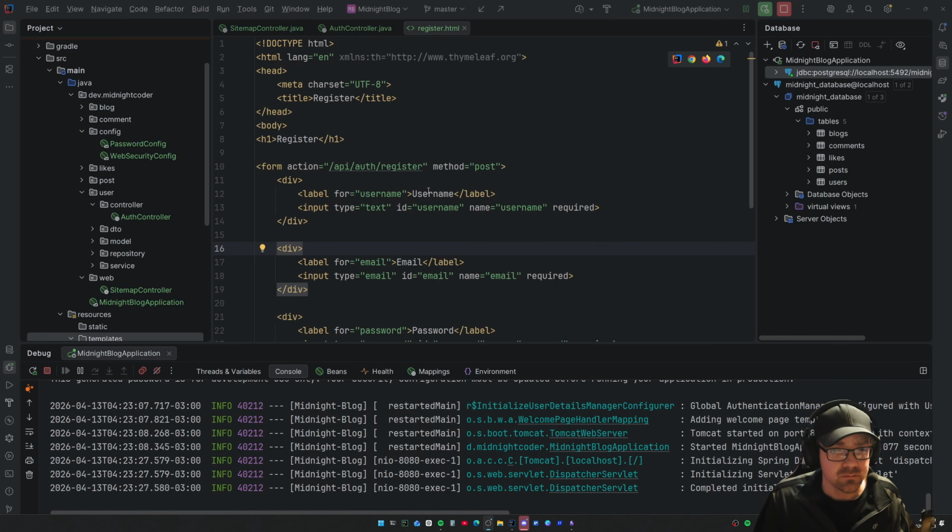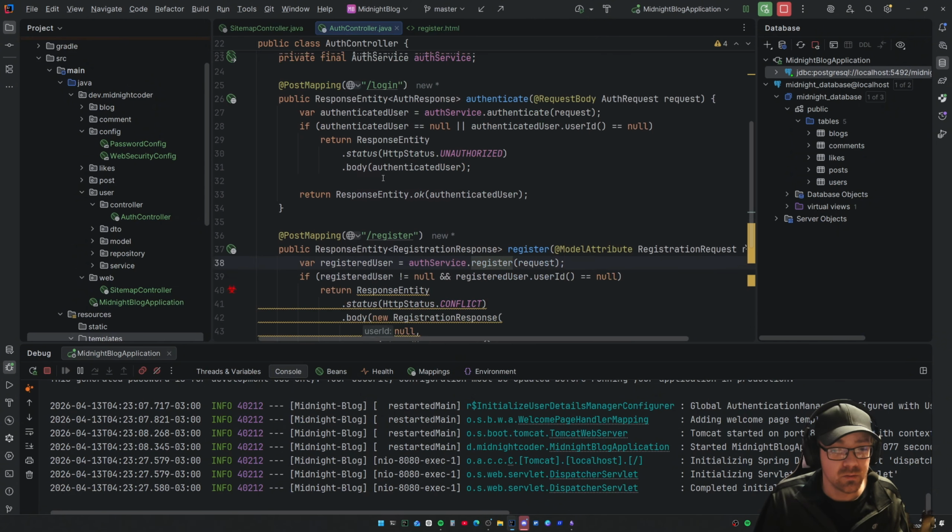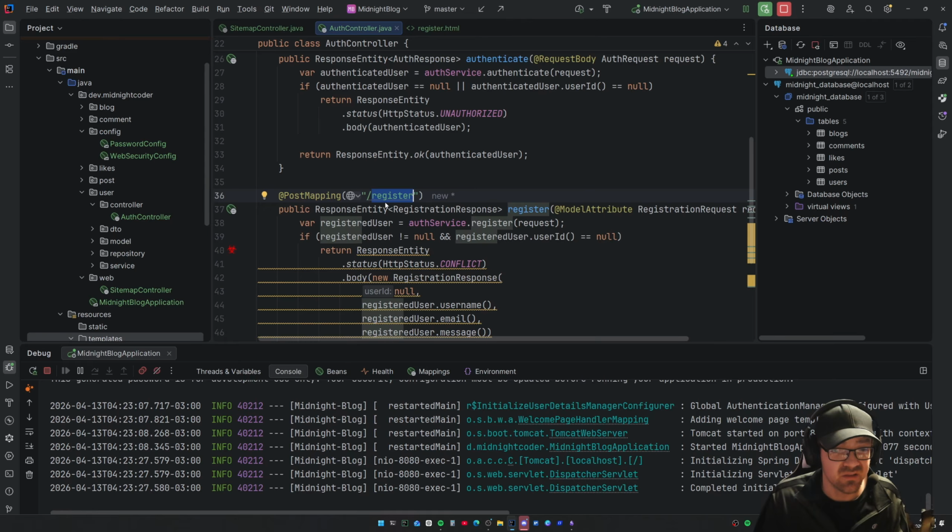All right. So a couple of things. One, I needed this API auth because I forgot that I wasn't pointing it to the right spot. Two, I realized that I didn't spell this correctly. Noob mistake. All right.